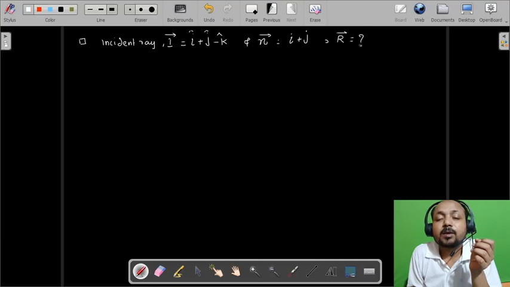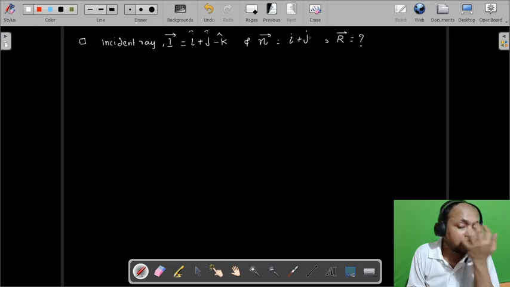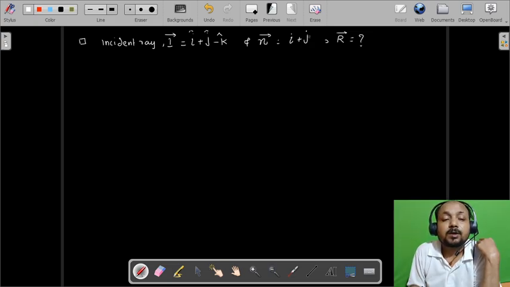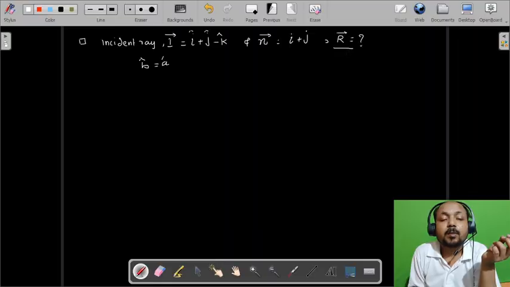Simply, we have to apply the formula for the evaluation of the reflected ray. Let us write the formula first: B cap is equal to A cap minus 2 into dot product of A cap and N cap into N cap.